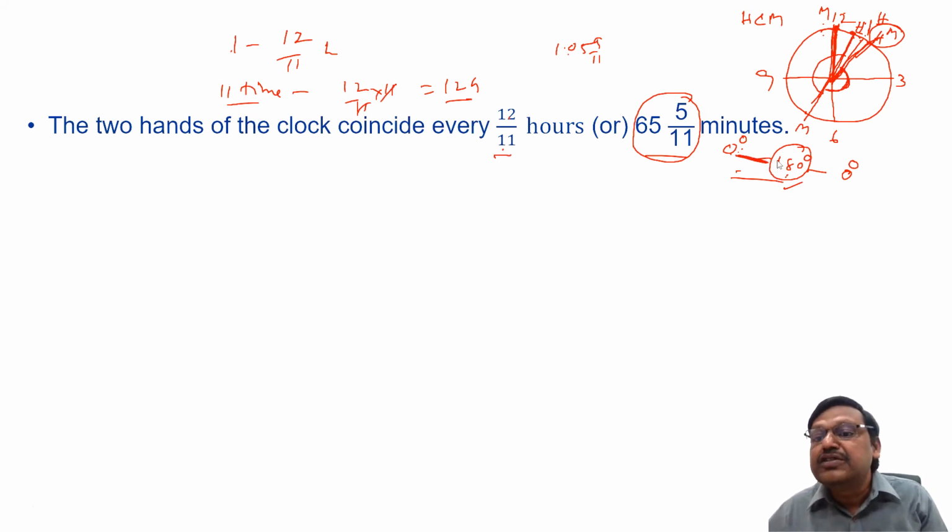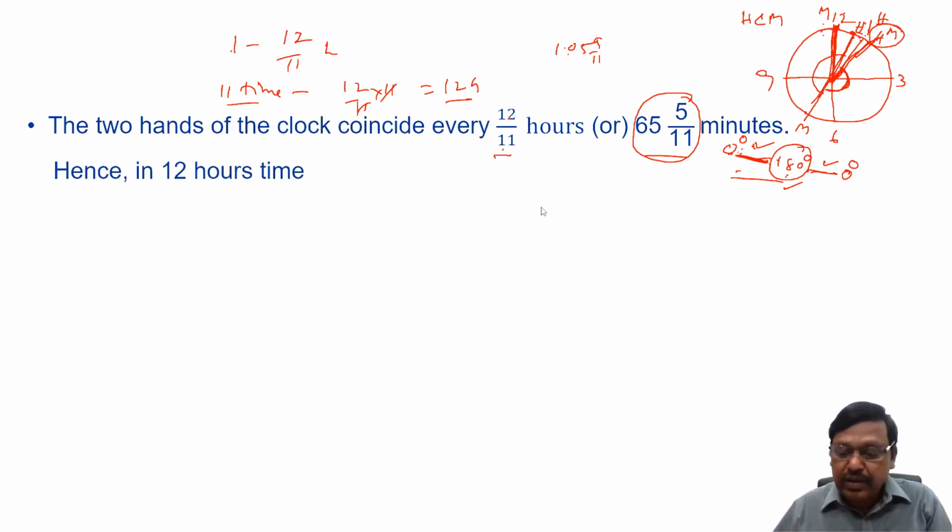Any other angle between 0 and 180 will happen once when it is increasing, and a second time when it is decreasing and coming to 1. So once here and a second time here, which means any other angle between 0 and 180 will happen 22 times in a 12-hour duration. Hence these are the statements we can say.